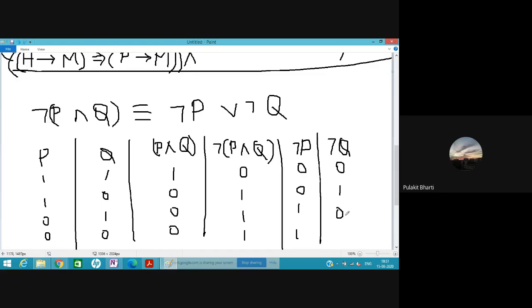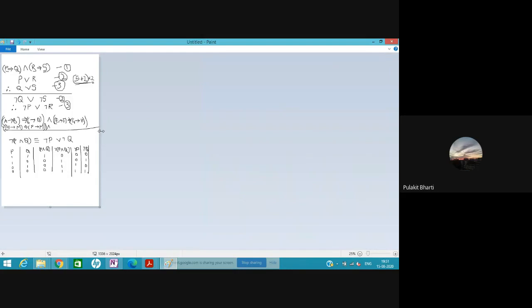Similarly, we can compute for this. It would be very helpful if anyone has a doubt, he or she can quickly ask. Let me increase the width of the paper.